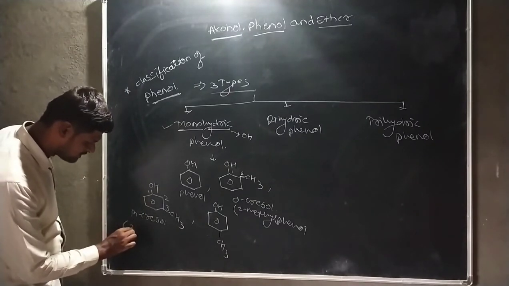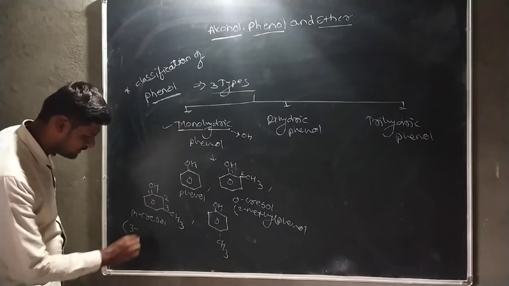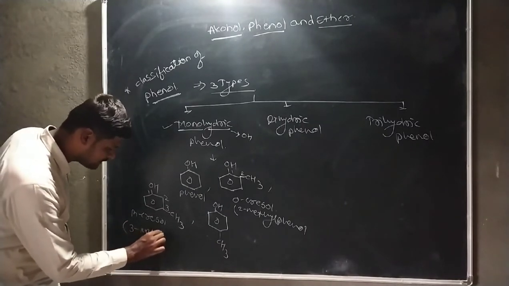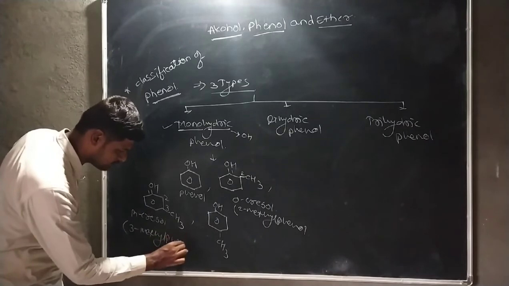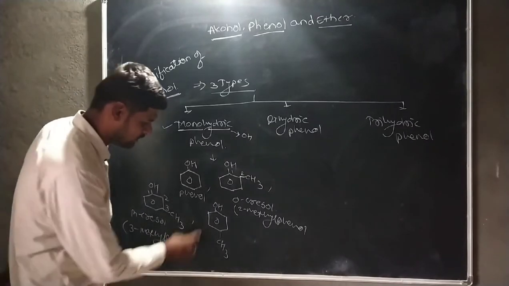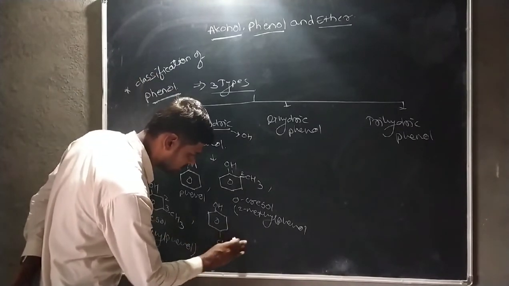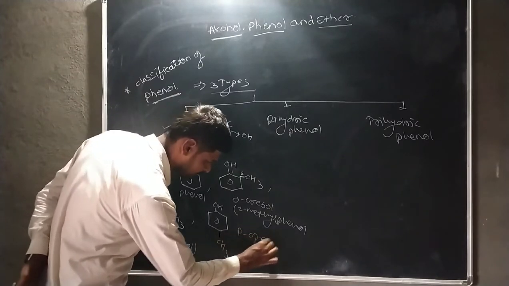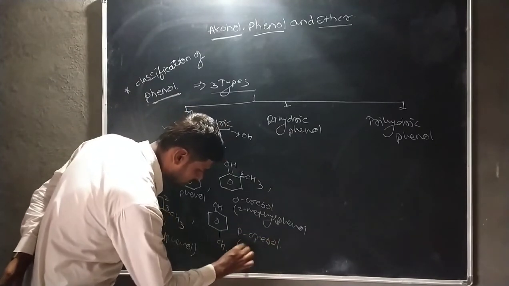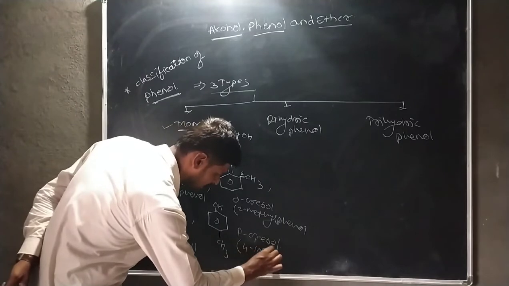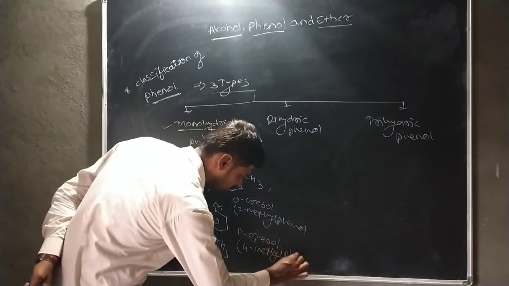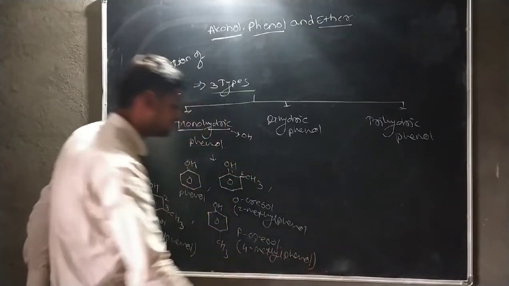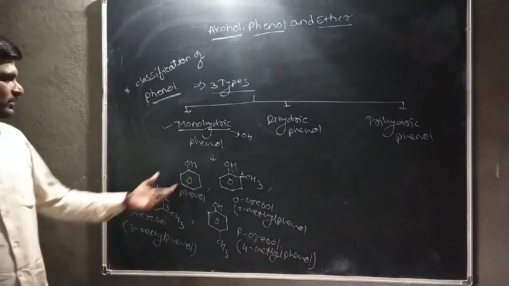Therefore, the IUPAC name of metacresol is 3-methyl phenol. This one is also considered as paracresol. Its IUPAC name is 4-methyl phenol. Okay. These are the examples of monohydric phenol.